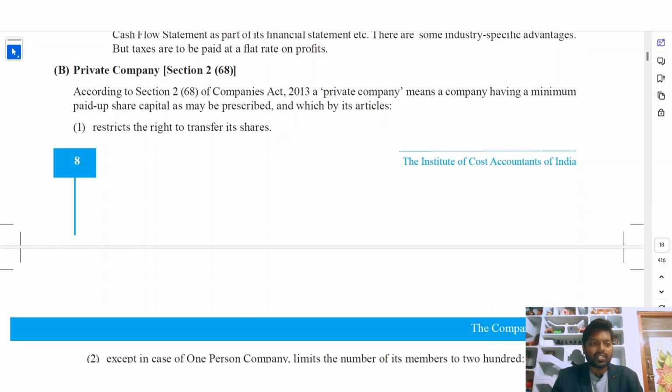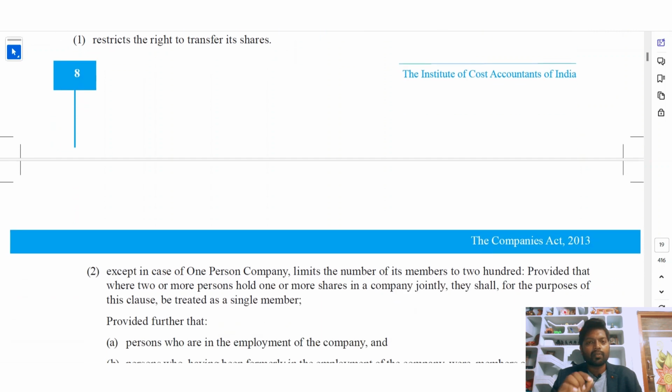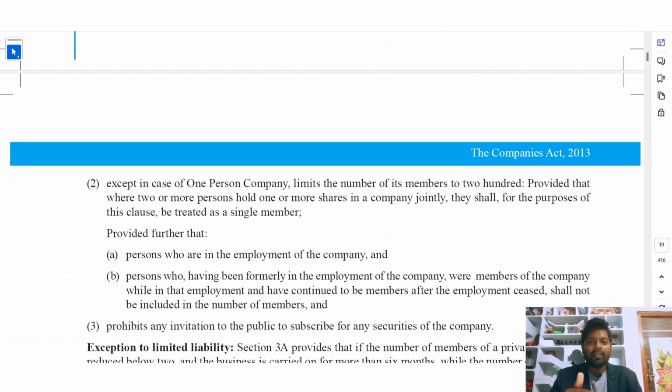Private company, Section 2 clause 68. According to Section 2 clause 68 of the Companies Act 2013, a private company means a company having a minimum paid up share capital as may be prescribed, and which by its articles restricts the right to transfer shares. A private company must have minimum share capital, but the articles shall also restrict the transfer of shares. So when the private company wants to transfer shares, the articles must restrict it.